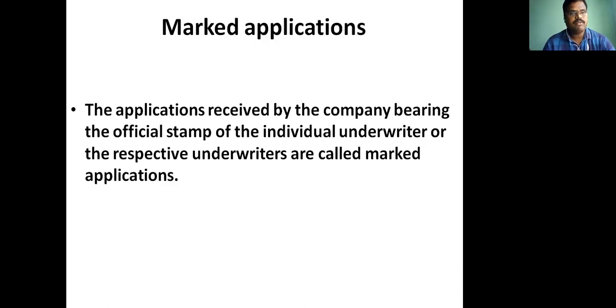For the purpose of identification, where the company received many applications from different persons, the official stamp will be borne by the persons for the purpose of their identity. Let us understand marked applications. The applications received by the company bearing the official stamp of the individual underwriter or the respective underwriter are called